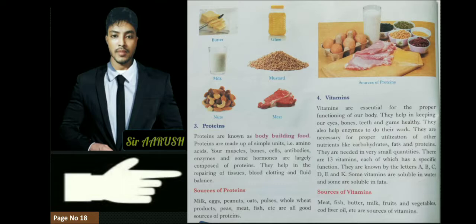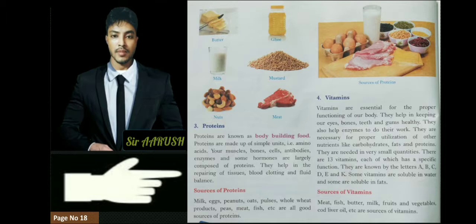And sources of proteins are milk, eggs, peanut, oats, pulses. Pulses means all the dals, masoor dal, moong dal, chana dal, mati dal, all these are sources of protein. And whole wheat. Wheat means chapati, atta, roti we consume. And products like peas, meat, fish, etc. are good sources of protein. And one more thing I would like to add here, when we consume more protein, we will grow taller.